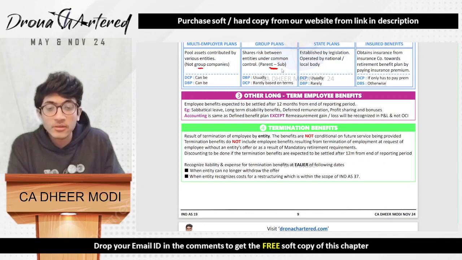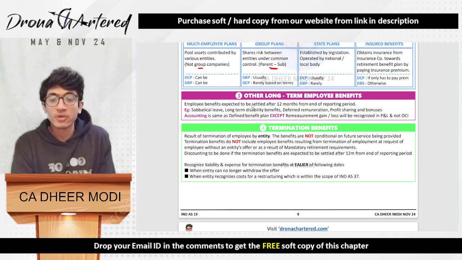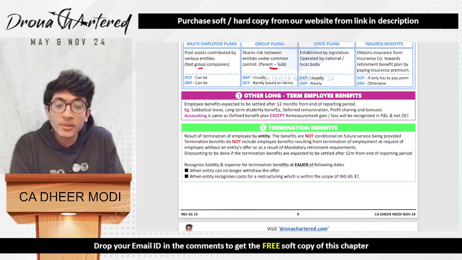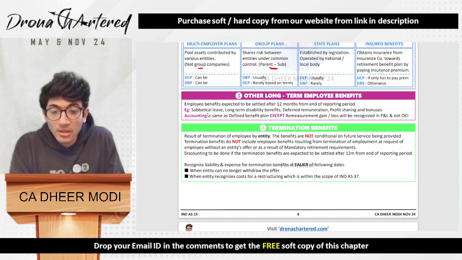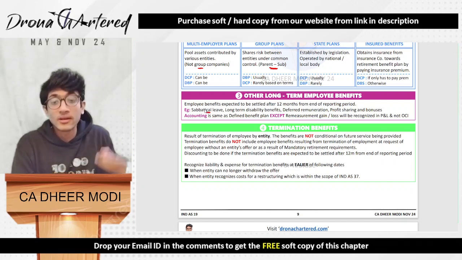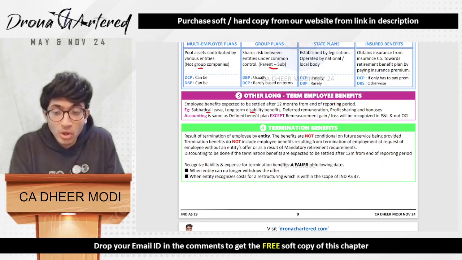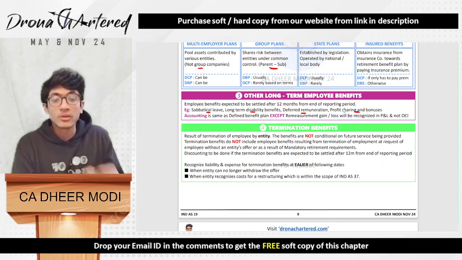Okay. Next is your other long-term employee benefits. So employee benefits which are expected to be settled after 12 months from end of the reporting period. So say for example, your sabbatical leave, when you take a longer leave, any long-term disability benefits, any deferred remuneration, profit sharing and bonuses when it is for more than 12 months.